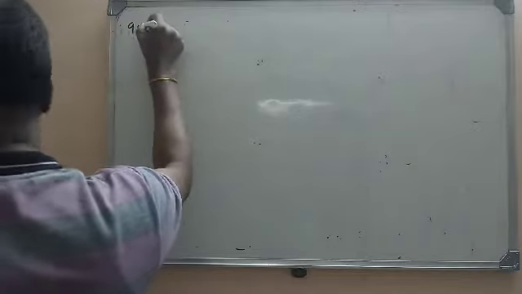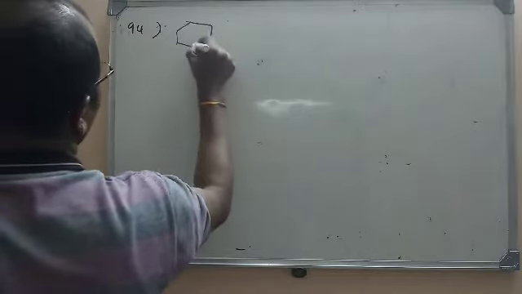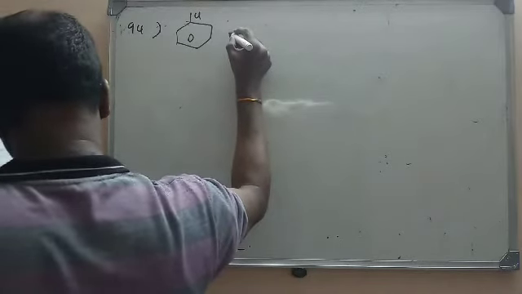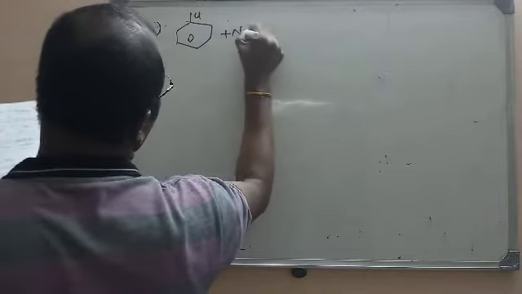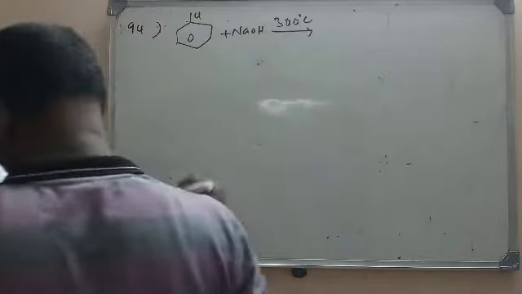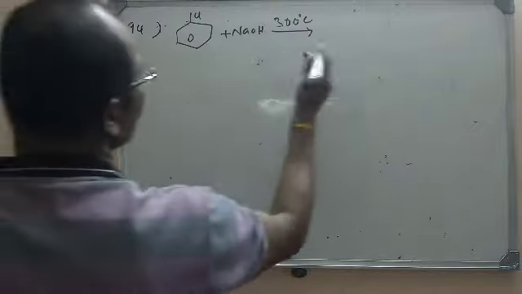Chlorobenzene on heating with NaOH. This is question number 94. Chlorobenzene on heating with NaOH at 300 degrees centigrade. So they are treating with NaOH and the temperature is 300 degrees centigrade, under pressure, gives. So what is the product?